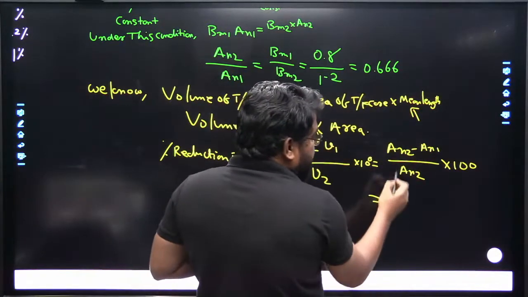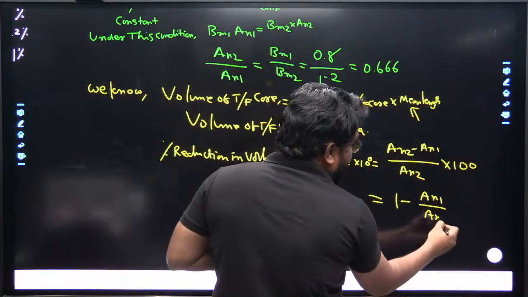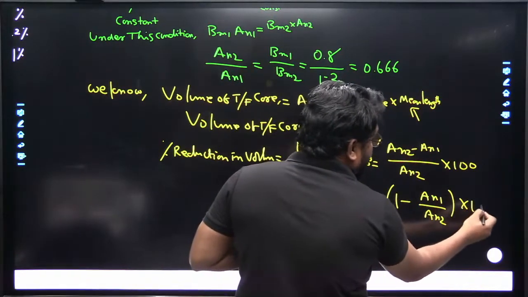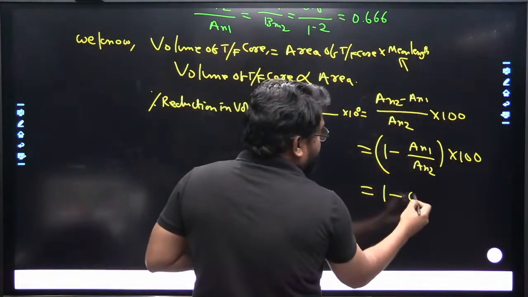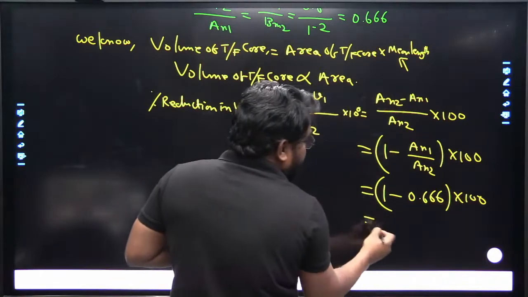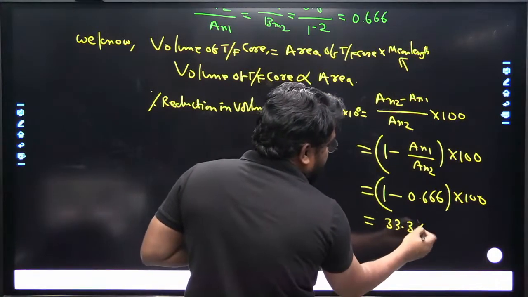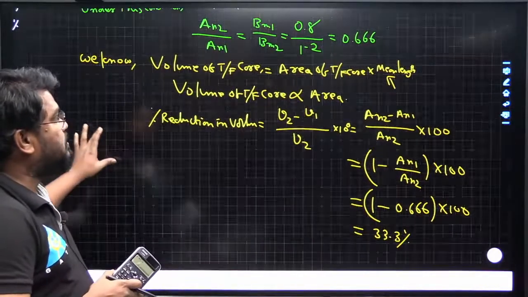So this is 1 minus AN1 divided by AN2, into 100, which is 1 minus 0.66, multiplied by 100. That is equal to 33.3%. Like this we have to answer this question.